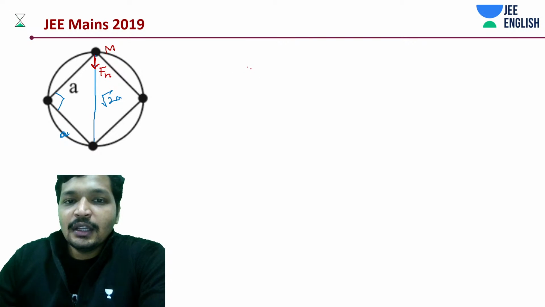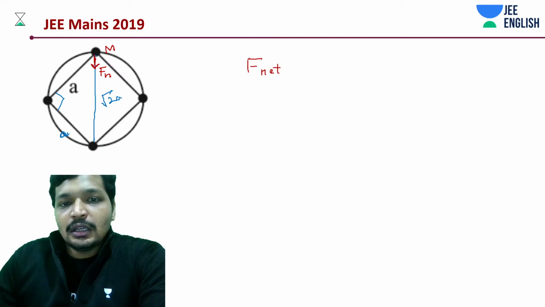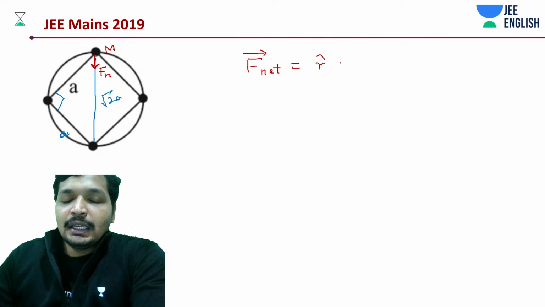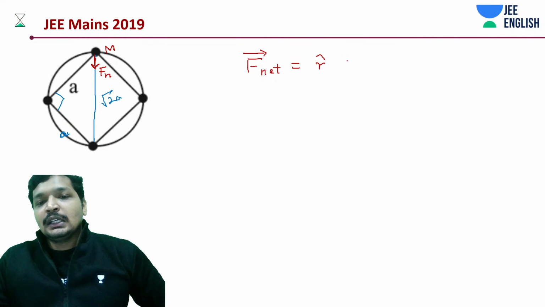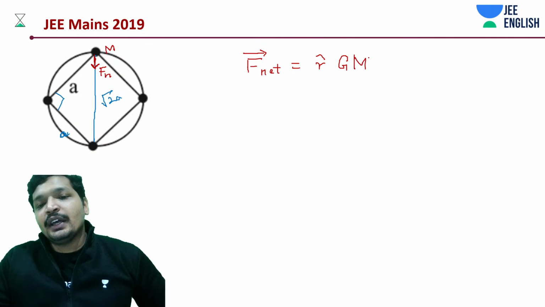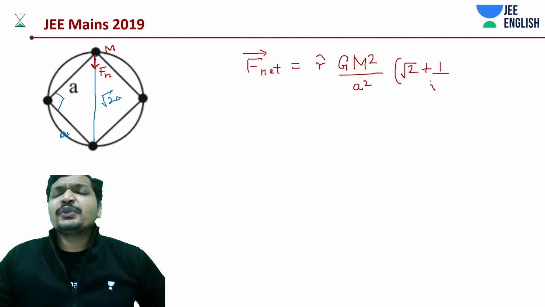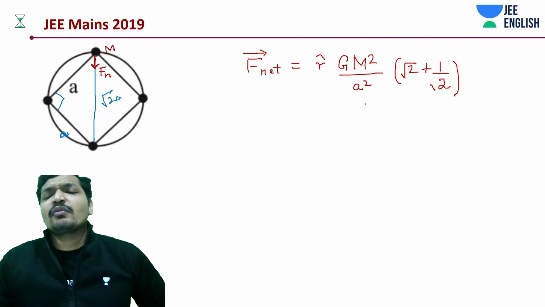F net is going to be r cap into Gm square by a square, that's what we have, 2 plus 1 by root 2 plus 1 by 2.